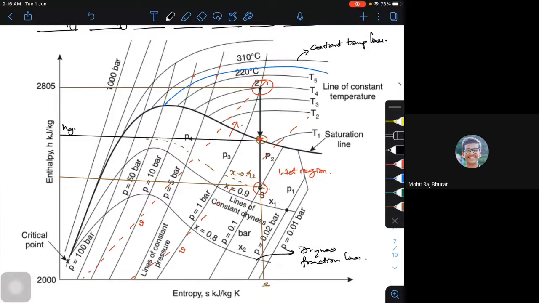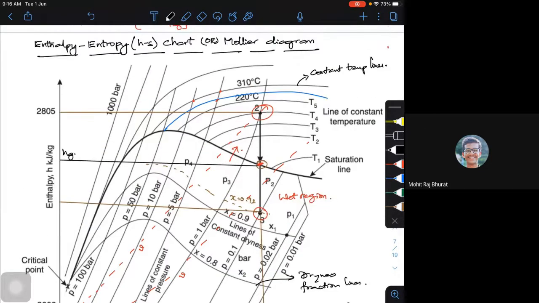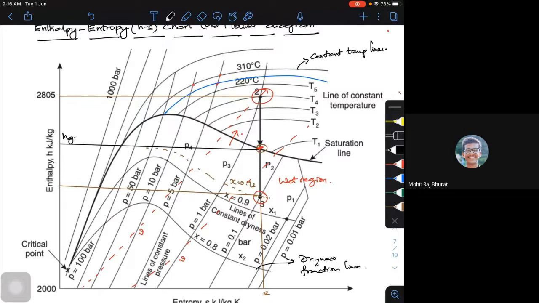Is that clear? Now, let us look at some important things. Whatever we discussed, I mentioned sensible heat, latent heat, and dryness fraction. We'll try to define those terms. So, definition of the terms. Any doubts with this enthalpy-entropy diagram, the h-s diagram or Mollier diagram?